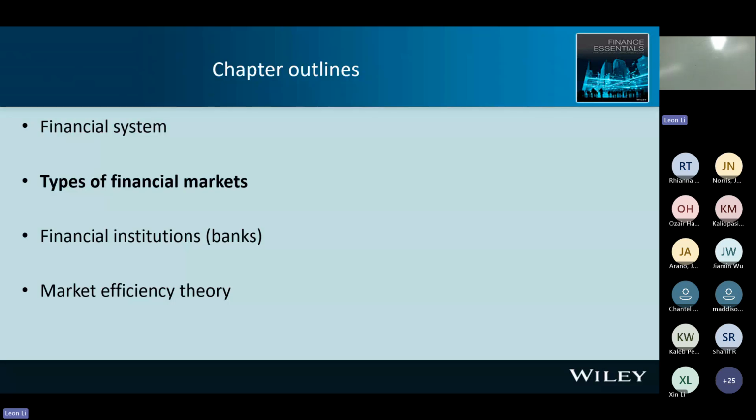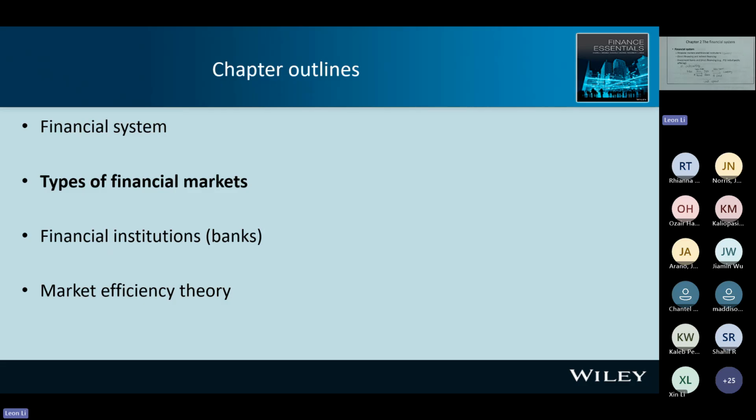All right, we finished the first topic. Before we go to the next topic, I'd like to review some key points. When I see the financial system, I know it consists of financial markets and financial institutions or banks, right? And I know direct financing and indirect financing.